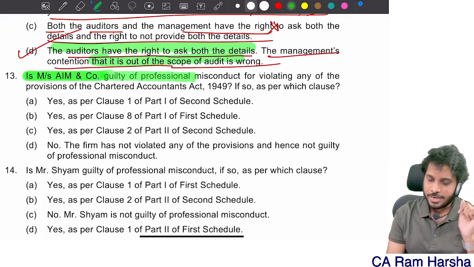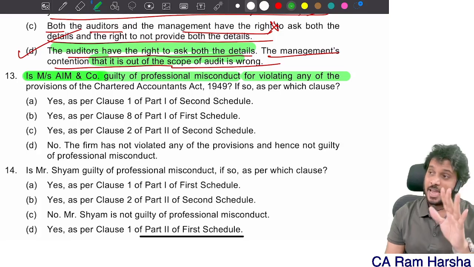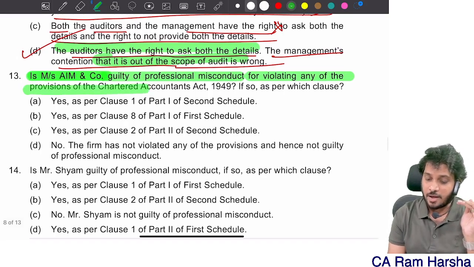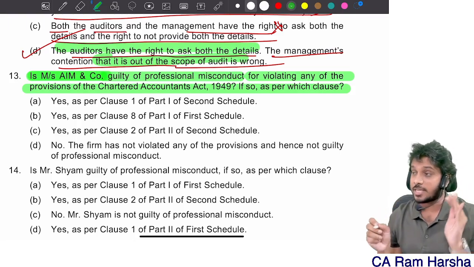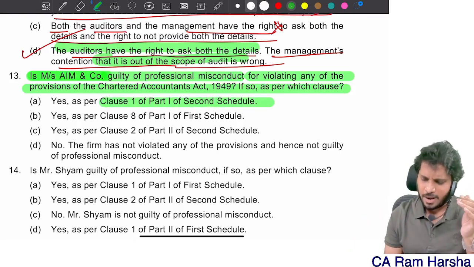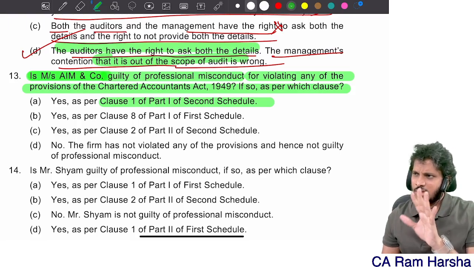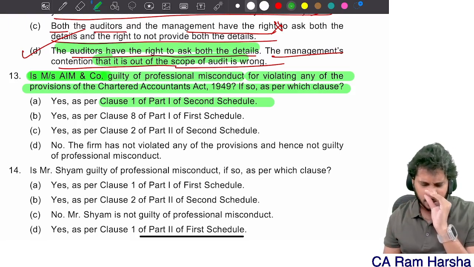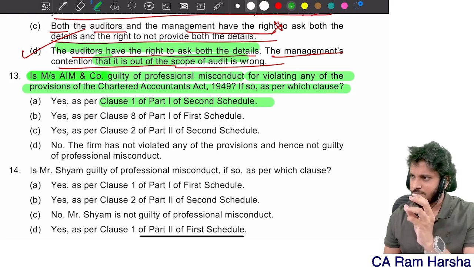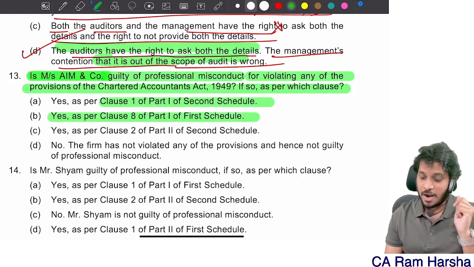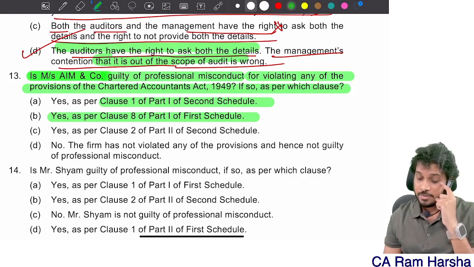Messrs. AIM & Co. guilty of professional misconduct. Is AIM & Co. guilty of professional misconduct for any of the provisions given under the 1949 Act? If so, as per which clause? Clause number 1, part number 1 of the second schedule? No, that is not it. Clause number 1, part number 2, second schedule is about confidentiality breach. Yes or no? Yes, clause number 8, part number 1, not communicating with the previous auditor.